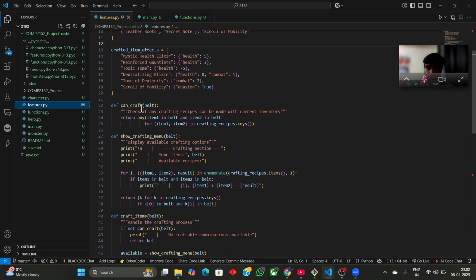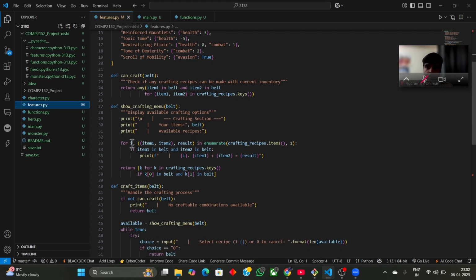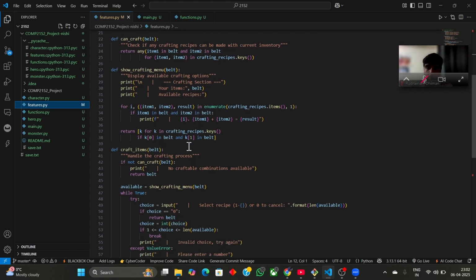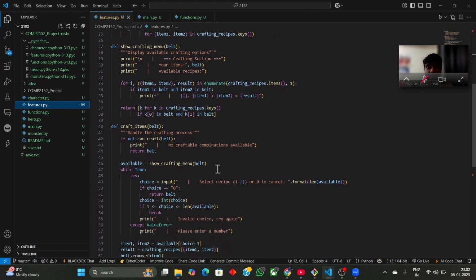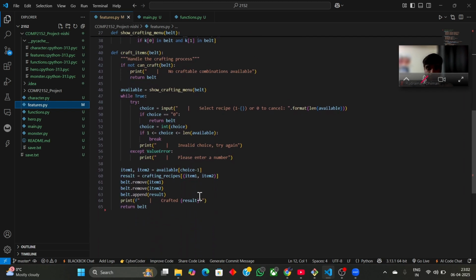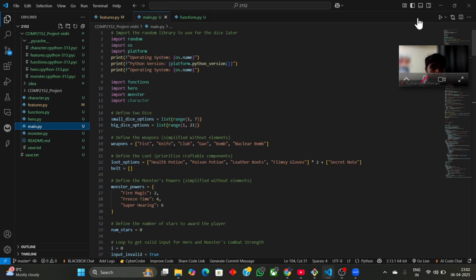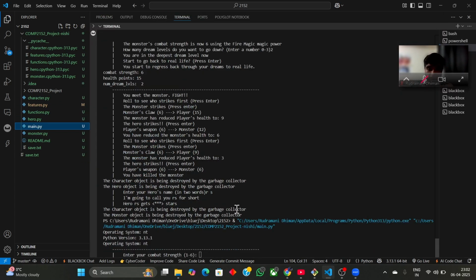If I go to define can_craft, it's a condition I have made in a function to check if there are any possible values or keys in the arrays. So it will show the crafting menu over here. I have made two nested loops for item 1 and item 2. Over here I have made a function for crafting items. With these two, I remove item 1 and item 2 and append the result, so I have initialized the append result. If I run my main.py, I will see the following.